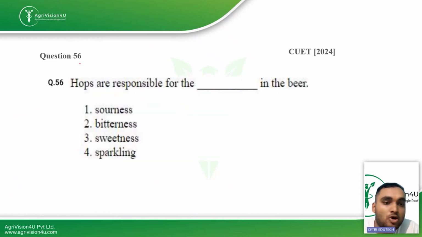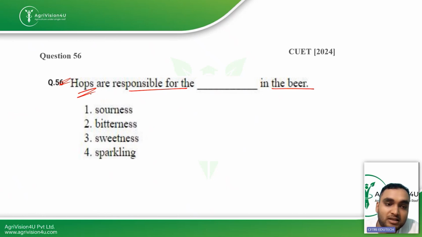Then the next question is: hops are responsible for the dash in beer. You'll find that the fermentation topic is not a very common topic usually asked in the exam, but in this exam they have given 2 questions from the fermentation topic itself, and from the beer manufacture process they have given 2 questions.